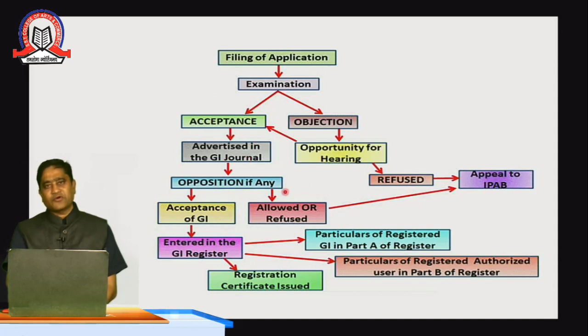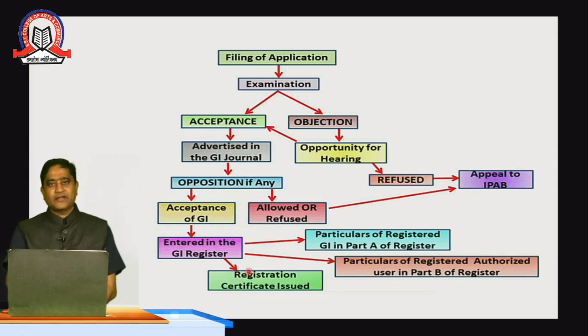So when there is an advertisement, there would be chances that persons from any corner of India will come with objections, even if the examiner has accepted that particular product. If there is a refusal, then he will directly go to the IPAB, that is the Intellectual Property Appellate Board. After the scrutiny of that application, if an objection was raised by the opponents, and these objections have been removed, and the examiner is still not accepting my form, then they will go for appeals.